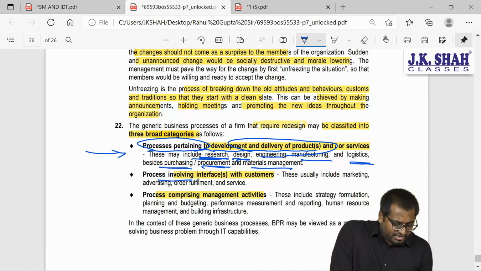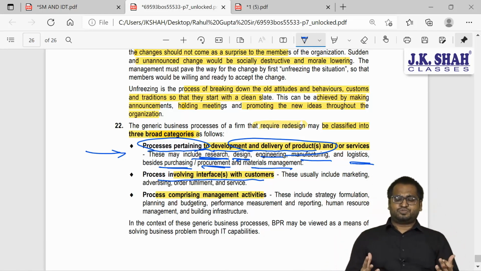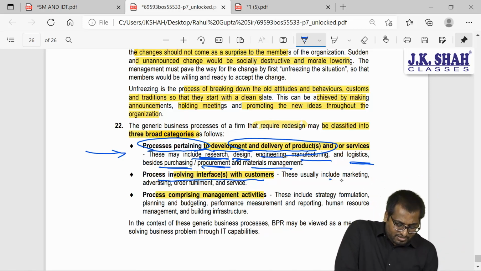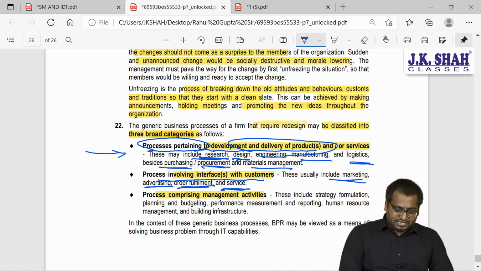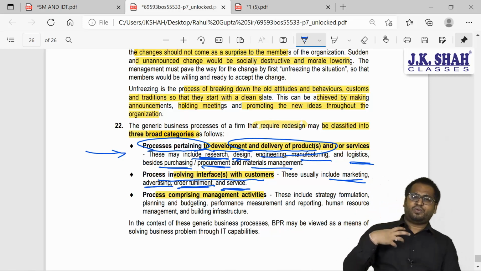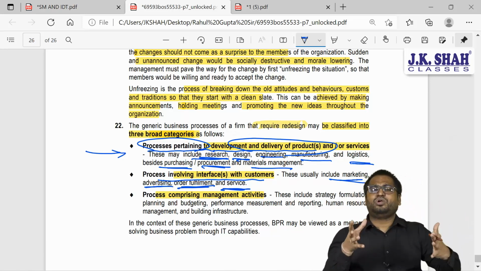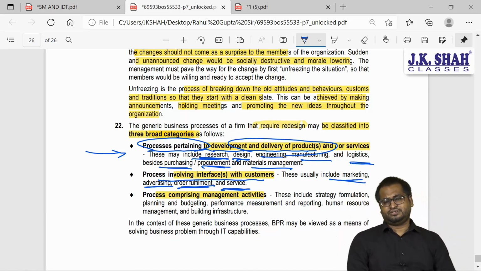Number 2, interface with the customer. How are you going to deliver this product? What will be the after sale service? Customer feedback, marketing, advertising, order fulfillment service, after sale service. This is interface with the customer. How are you going to connect with the customer? Manufacturing is one part, but how are you going to communicate with the customer? How are you going to connect with the customer?